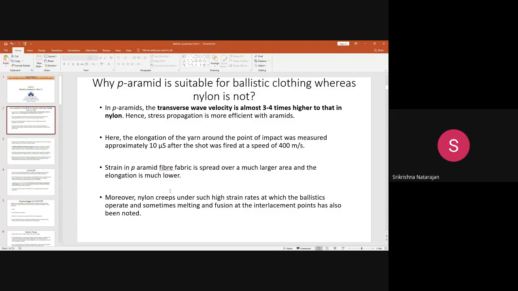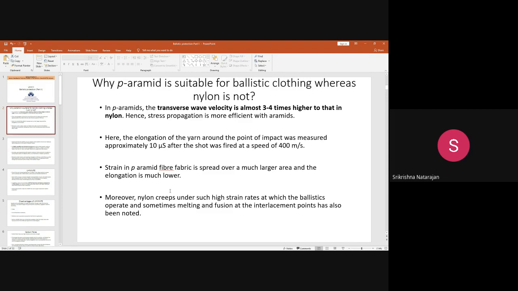nylon fibers, though nylon has a high work of rupture and can withstand many shocks, which is why it is used in ropes and especially in parachutes because of its tendency to withstand higher shocks, though it was considered suitable, it could not actually result in the formation of more stress propagation. It could not generate more waves, and wave generation and wave dissipation was not possible. So para-aramid was considered suitable, and why was nylon not considered suitable?